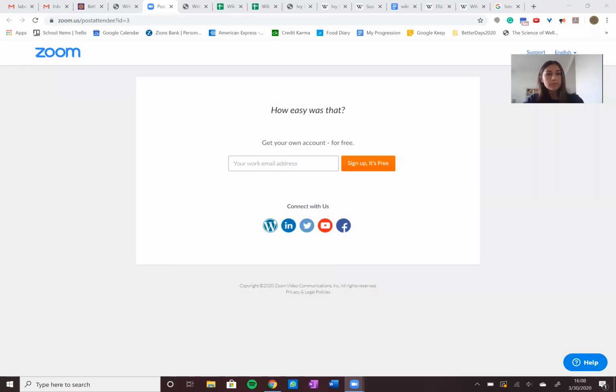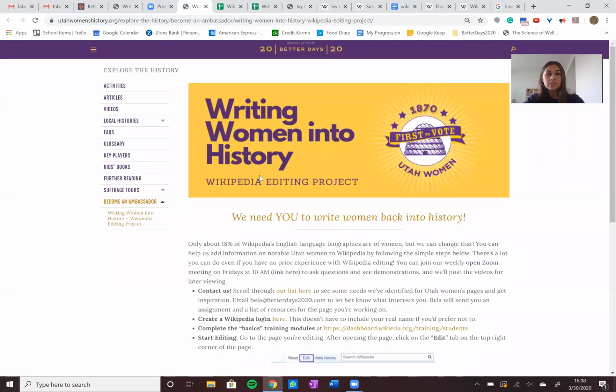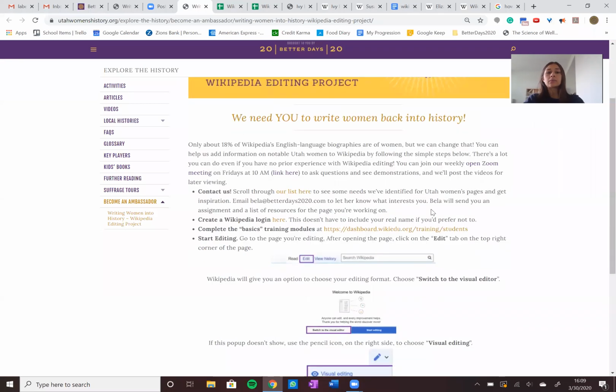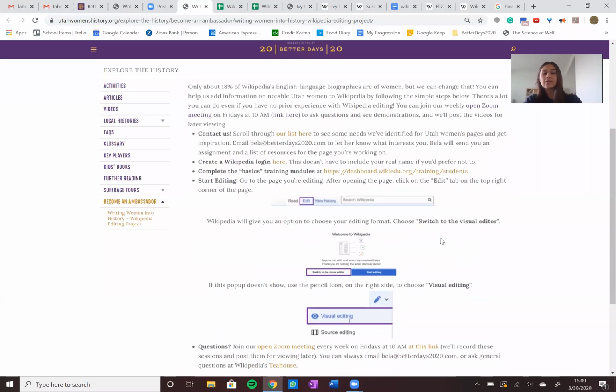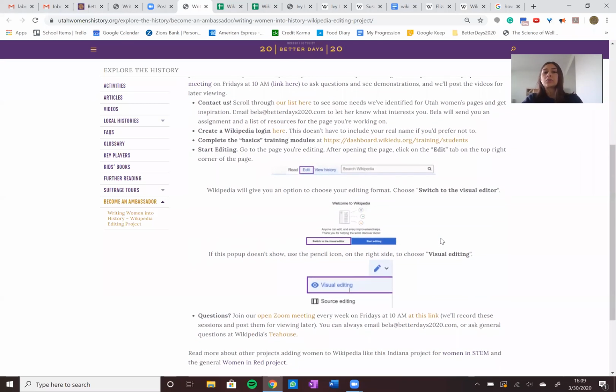Okay, so I'm going to share my screen and pull up the Better Days volunteer Wikipedia page. This is where we have all this information for you guys on what to do, how to create a login.